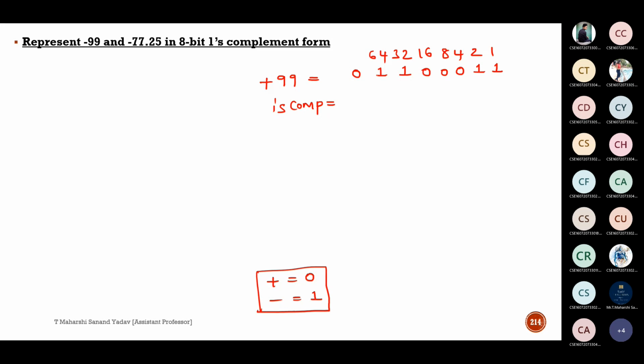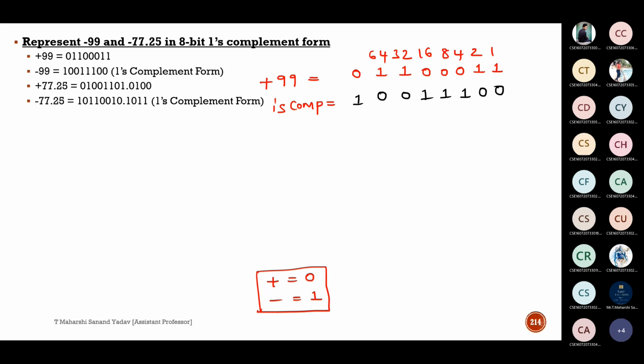Now perform 1's complement to this. Okay, so this is nothing but minus 99. Similarly, you do it for plus 77.25 and tell me the result in terms of 1's complement. So 1 0 0 1 1 1 0 is the answer, correct.